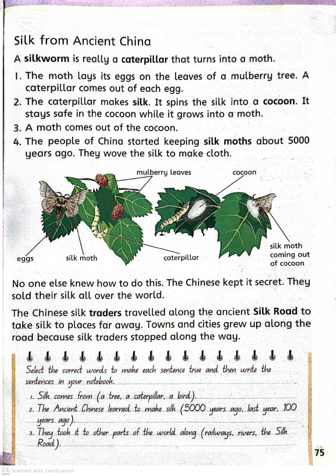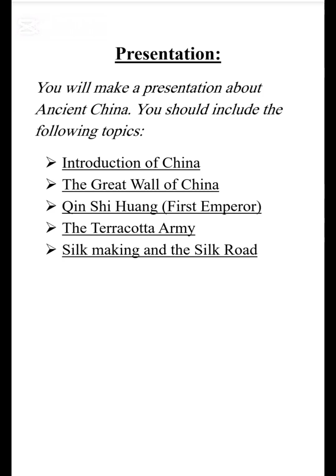Now, dear students, we have learned about ancient China, its Great Wall, its first emperor, the Terracotta Army, and the making of silk. These things show us how advanced and organized ancient China civilization was.